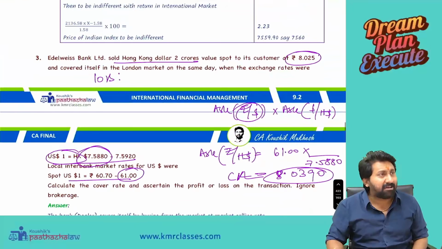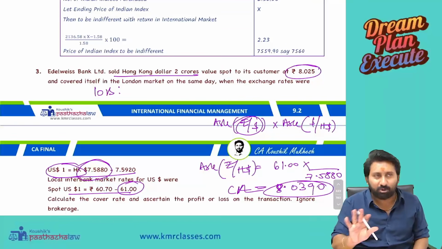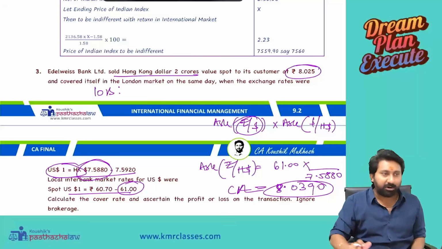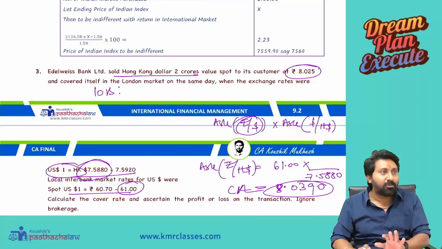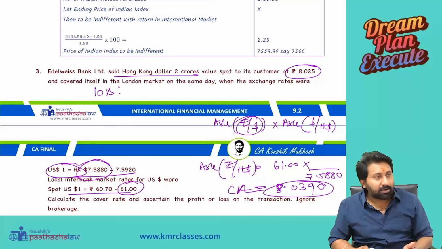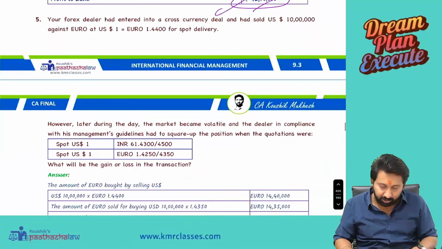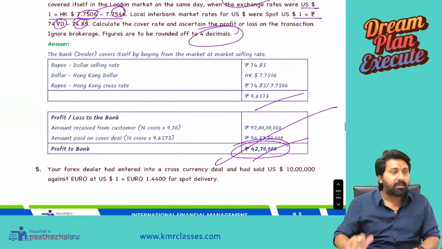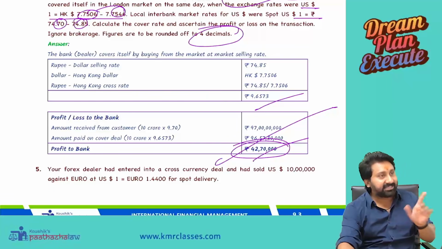Sir, why will the bank make a loss, sir? See, in the exam they will give circus questions like this, but no one will actually do this. People won't actually do like this. Generally banks won't do it. But the question is there, we have to do it, that's it. Okay, but there is a loss here. We have done 2 questions on this. So that's it. These are all the questions that you can do on dealers hedging.